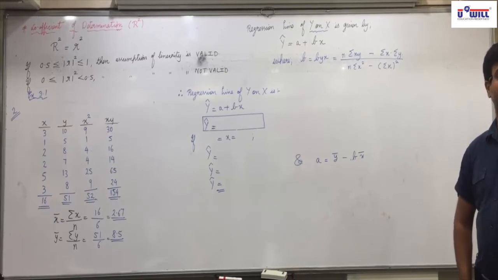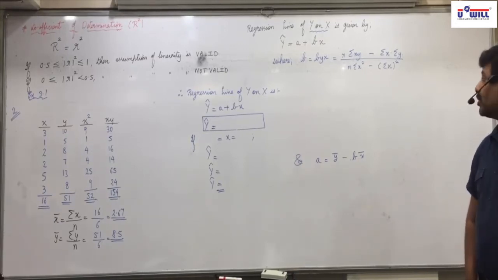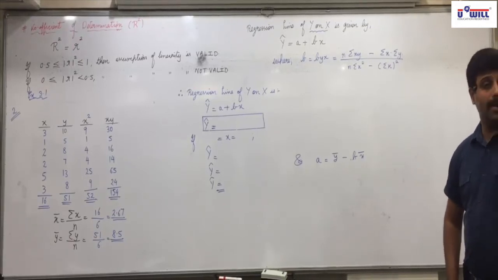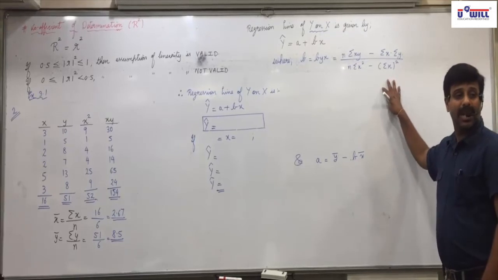Raise your hand who is writing the formula. Up till the formula still? Everyone has written up till the formula? Shall I proceed further?